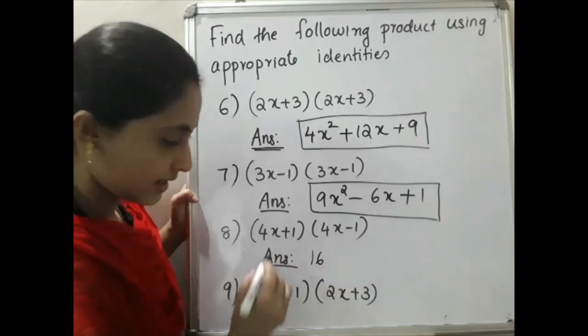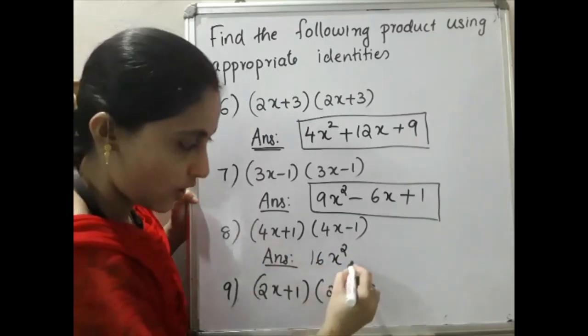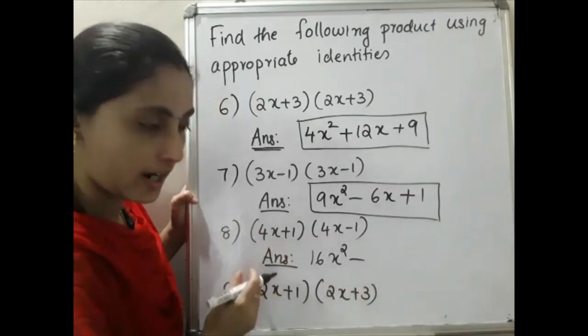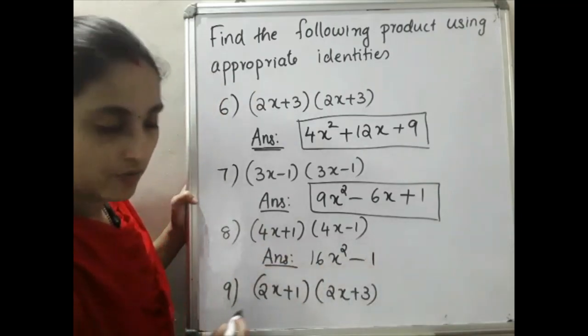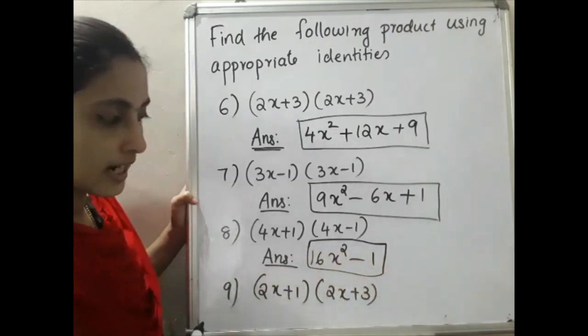16. Then x square, a square minus. So you have to put minus. b represents what? 1, 1 square. What is that? 1 itself. That is the answer. Hope you clear up to this.